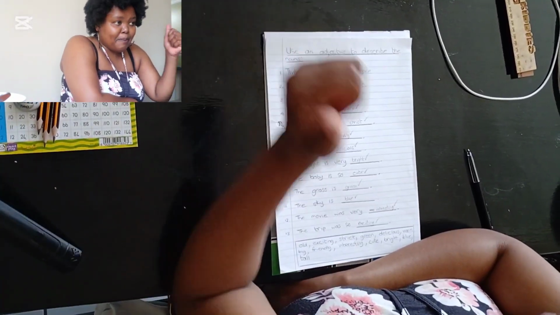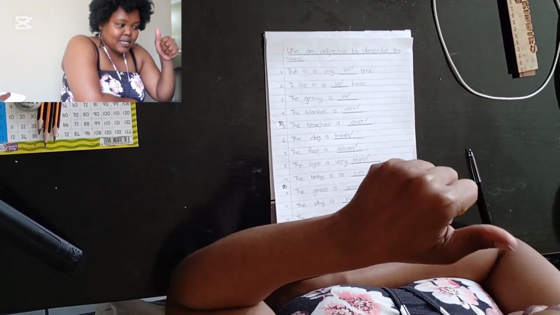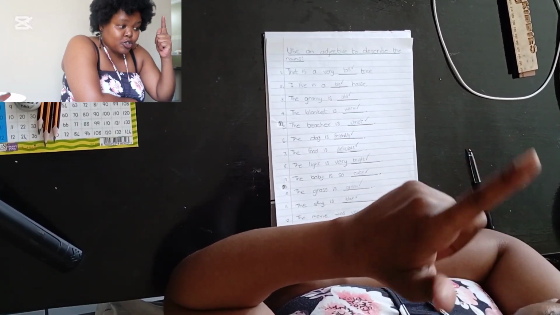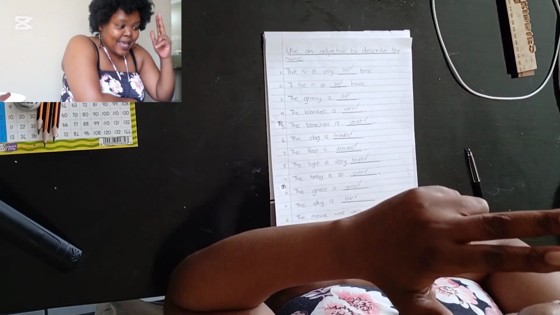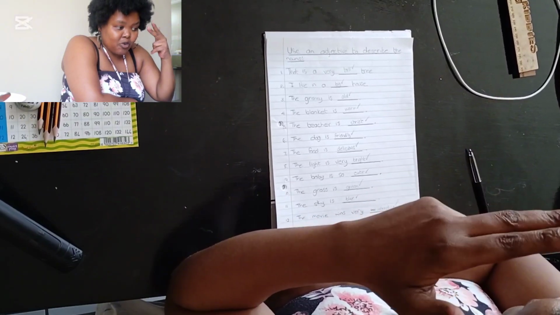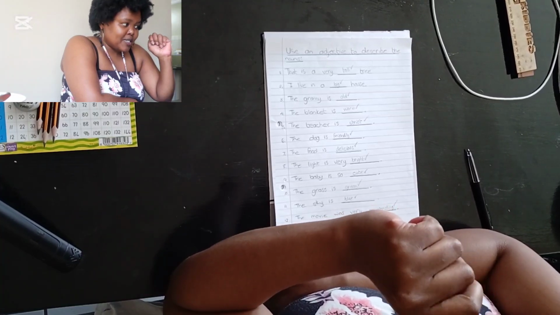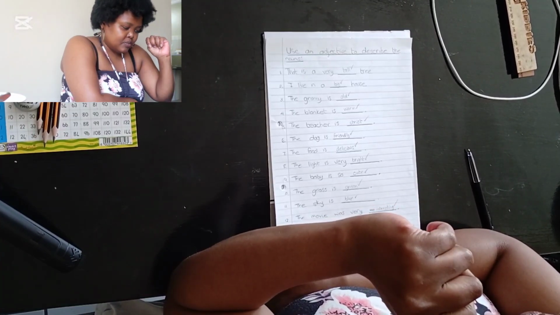Okay, so remember, a noun is a naming word. A verb is a doing word. And an adjective is a describing word. Yes? You understand? Yes. Okay.